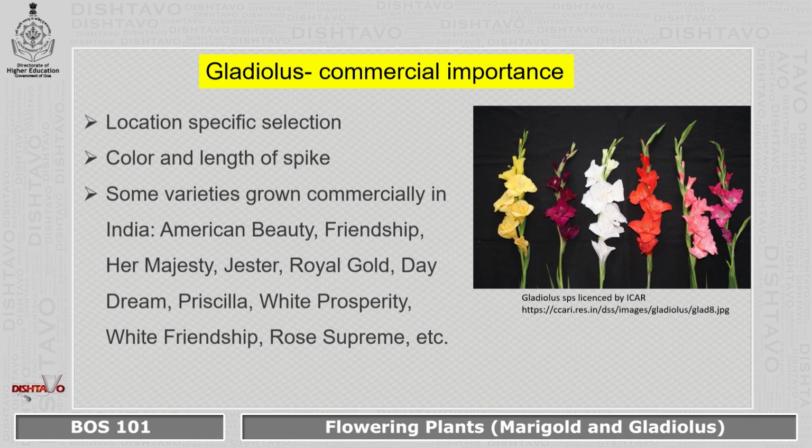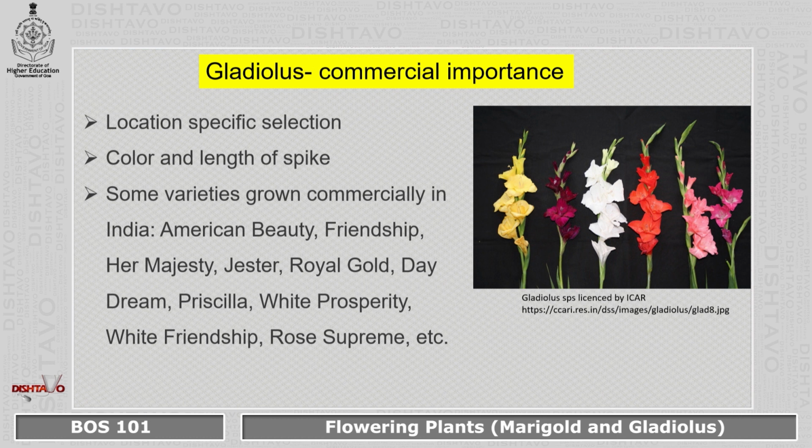And as an important plant, it has to be selected according to the location, and that is why it has location specific selection. The color and length of the spike is very important, and hence gladiolus has attractive colors and the length has to be higher.